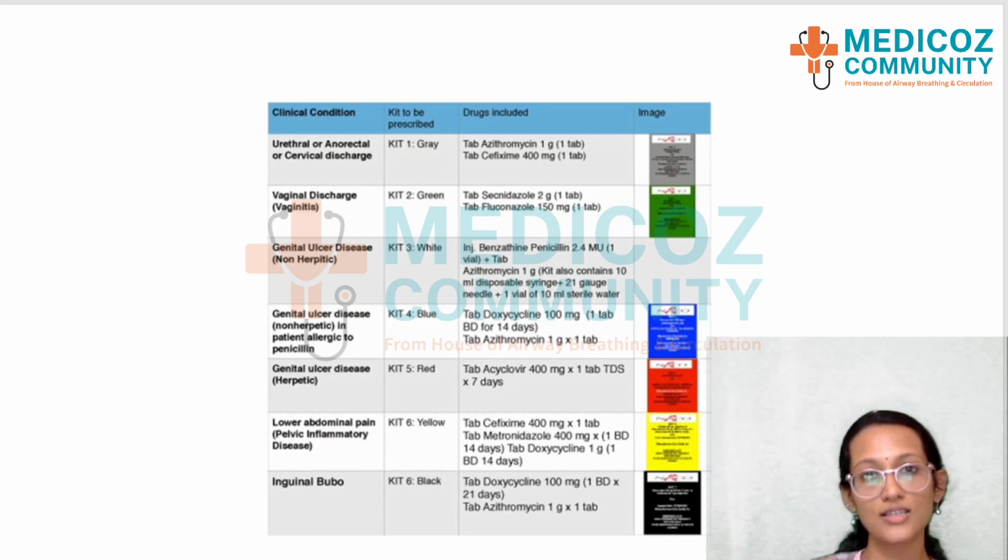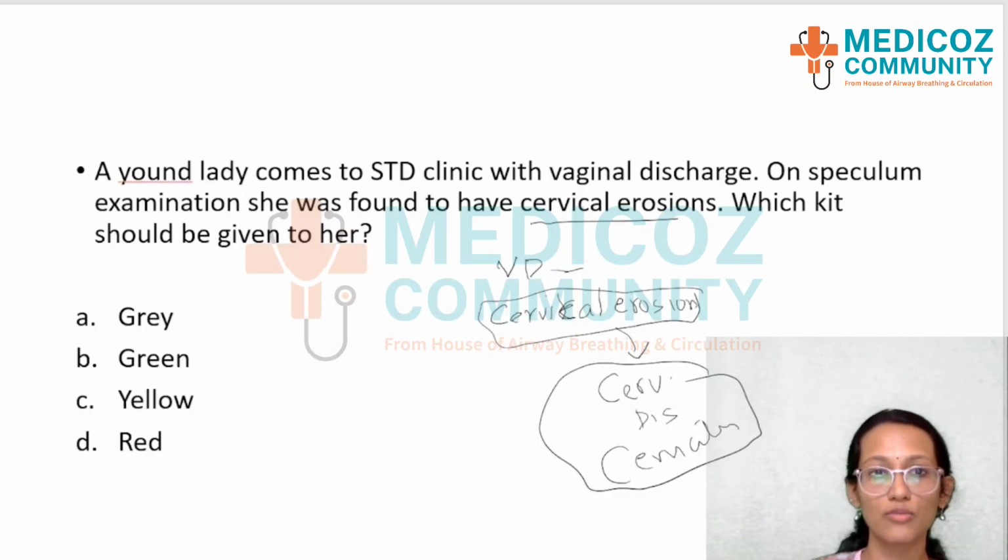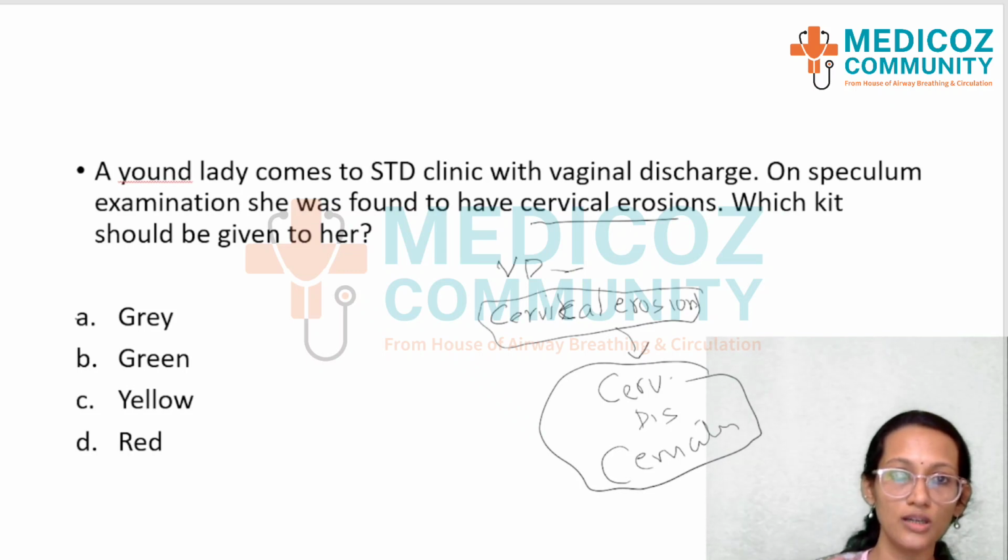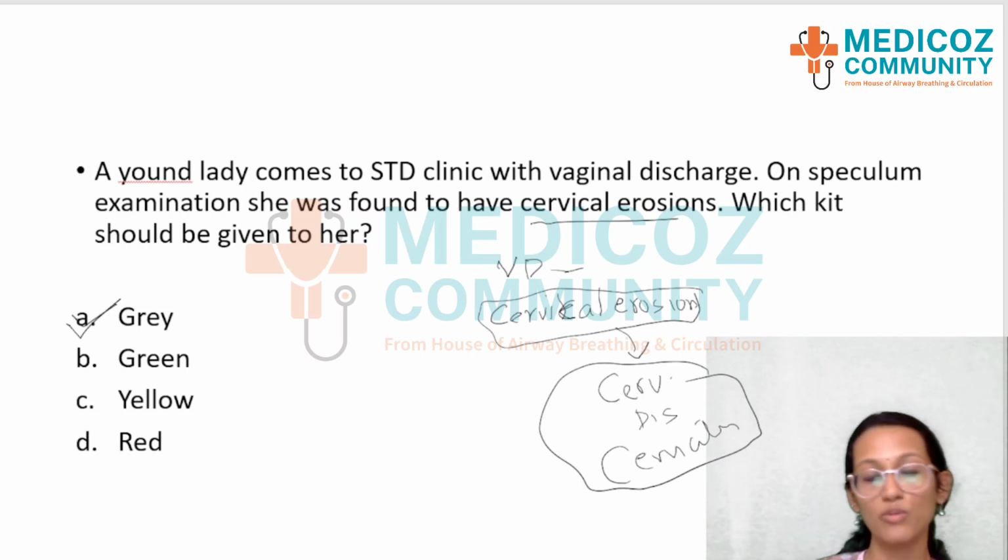No, here since they have identified the cervical erosion, we cannot ignore it. So please remember that here we should consider it as a cervical discharge and give a grey kit. So the answer here would be option A. Grey kit is to be given to the woman because the cervical erosions were identified and the discharge would be a cervical discharge. I hope that is clear. Please read every line in the question in detail.